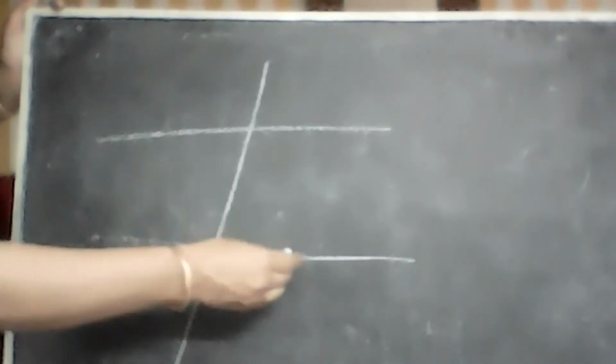Okay. Now, one last property that we have to learn about transversal angles. Angles formed by a transversal line.